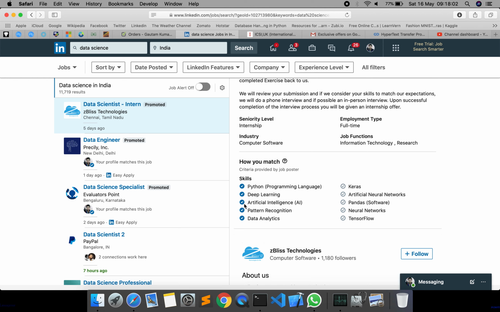If you have a LinkedIn premium profile, you can compare yourself with other applicants who have applied for this job position. That is the benefit of LinkedIn premium, but it is suggested that you save it for the end.